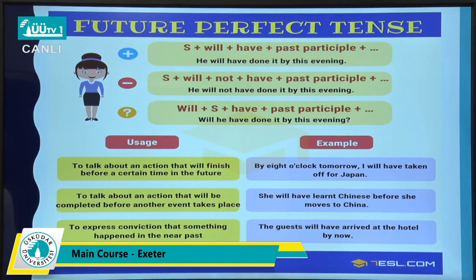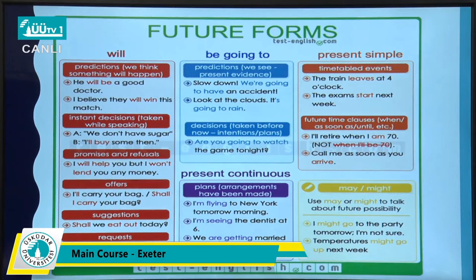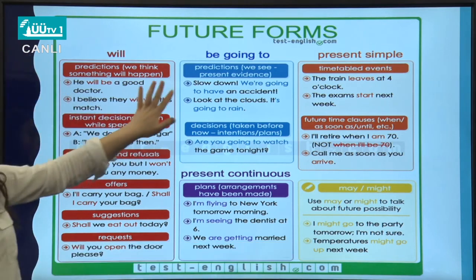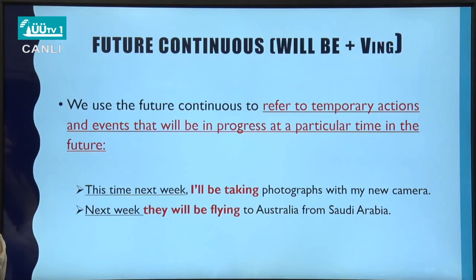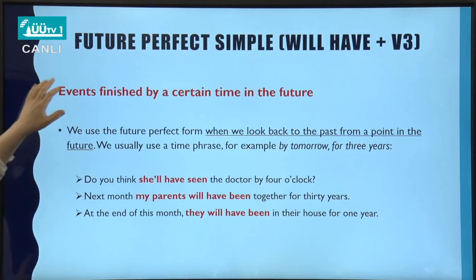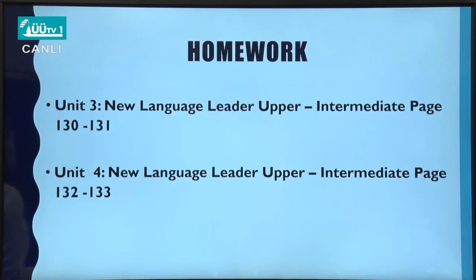So let's look at what we have learned. We have future forms when we're talking about future actions, such as will or be going to. These are future simple, action tenses. We have future continuous, which we use for an action that's going to be happening in the future for a while. And also we have future perfect simple, which is used for events finished by a certain time in the future. So that was it for this week's content.